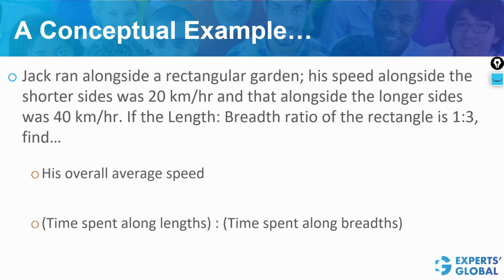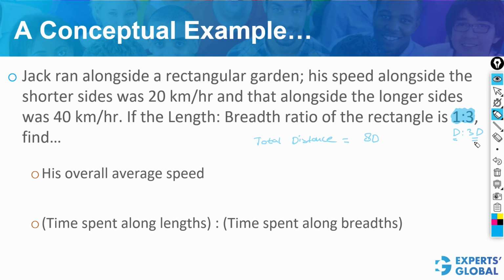This question has two parts. Please pause the video and solve this. The sides of the rectangle are in ratio 1:3. Let's call these D and 3D. Therefore, total distance covered is 8D, 2D across two sides and 6D across the other two sides. The total time taken would be along the shorter sides at the speed of 20 and along the longer sides at the speed of 40.